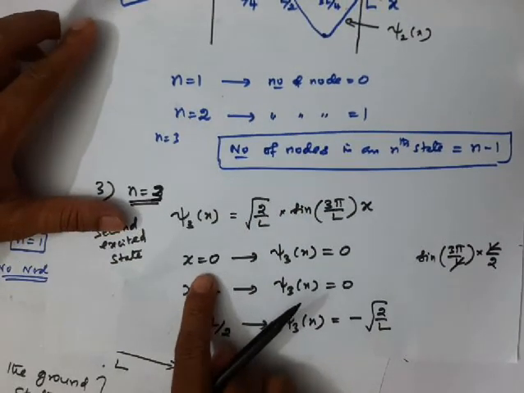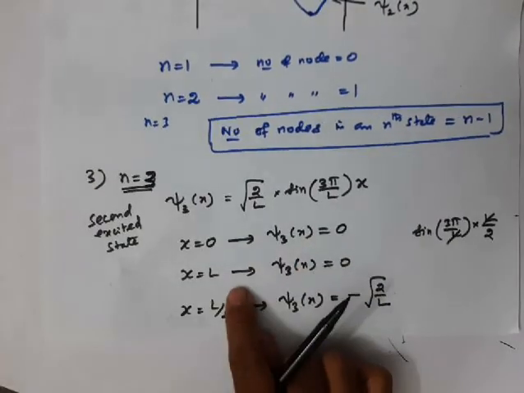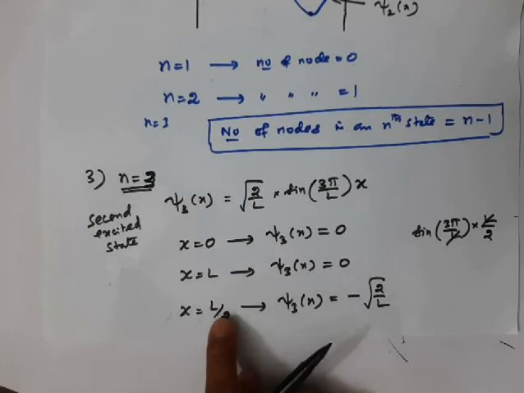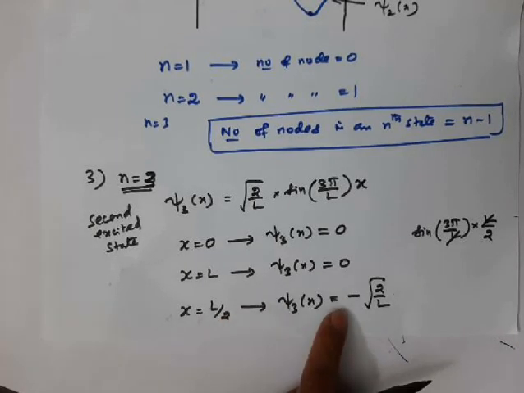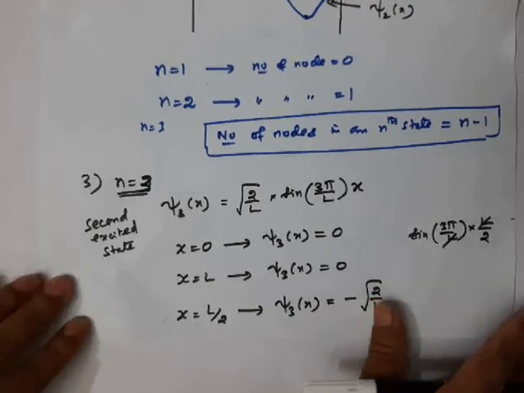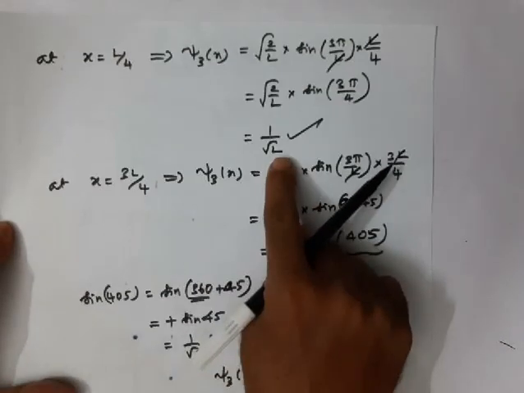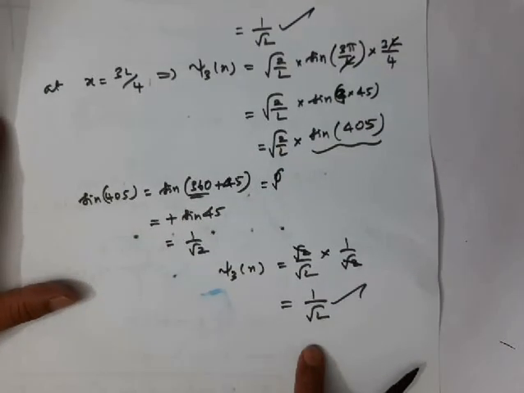At x equal to 0, the wave function is 0. At x equal to L, the wave function is 0. At x equal to L by 2, the wave function is minus square root of 2 by L. And at x equal to L by 4 and 3L by 4, the values are equal and positive.